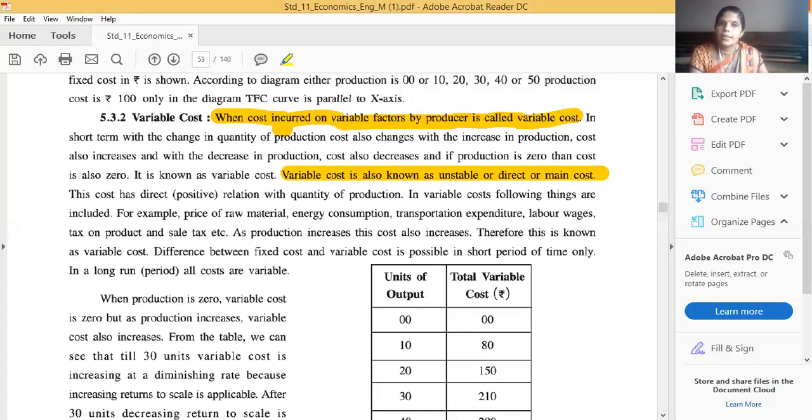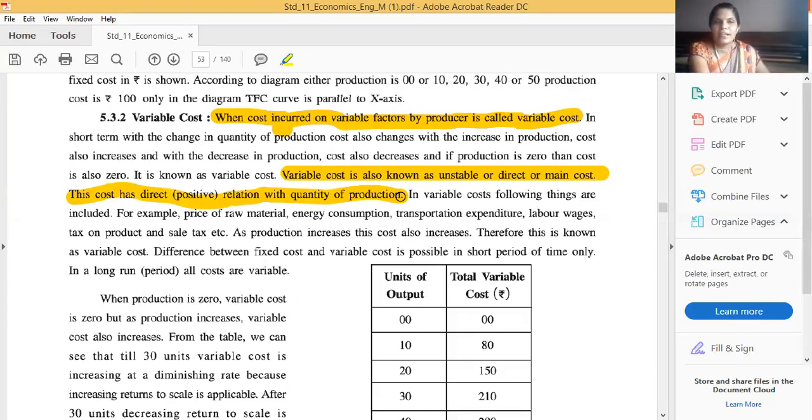This cost has a direct relationship with quantity of the production. What type of relation? Direct relation. That means due to an increase in the quantity of the production, variable cost also increases, and due to a decrease in the quantity of the production, variable cost also decreases. So in variable cost, we can say it has a direct relationship with production quantity.